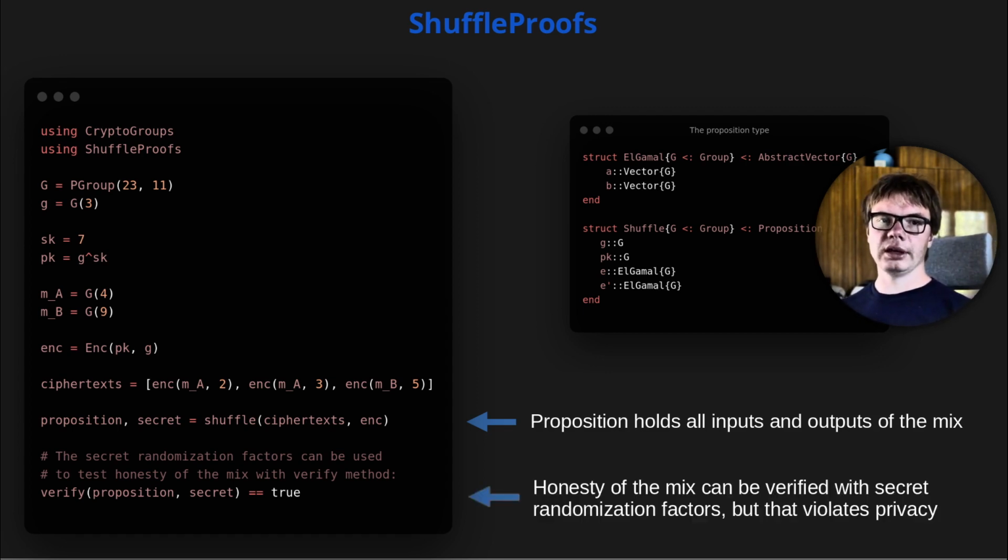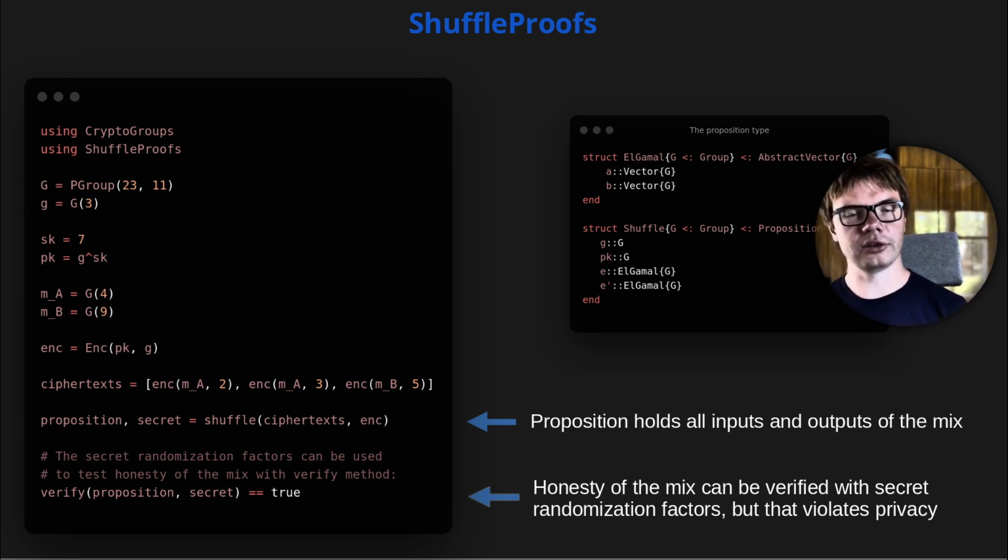Then one can keep the mix accountable by calling a verifier method that would only return true when the mix had acted honestly. The problem is that if this evidence were published for everyone to access, it would violate privacy, making the mix a meaningless addition to the pipeline. Fortunately, we can do better with the help of non-interactive zero-knowledge proofs of shuffle. This allows us to prove that the verify method returns true without revealing secret inputs, in this case the randomization factors.